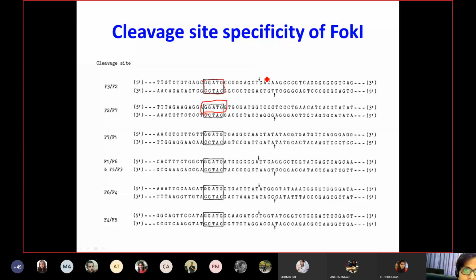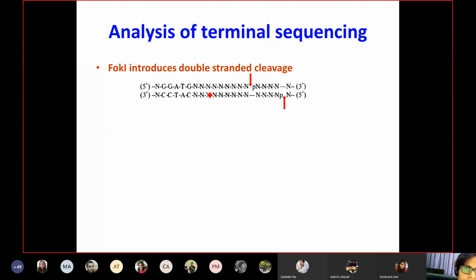And they also were able to deduce what the cleavage end is. For example, every time it cleaves 9 to 13 base pair away from the site. I will come to this later. So this was the analysis from their side, immediately giving some sequencing results or analysis results. So what analysis are they getting, or what is the summary of the results after sequencing?